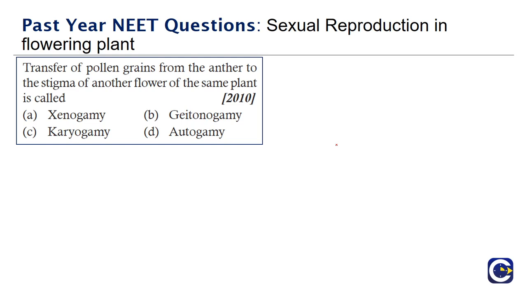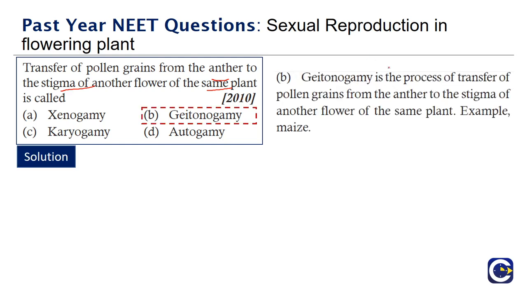Transfer of pollen grains from anther to the stigma of another flower of the same plant is called: xenogamy, geitonogamy, karyogamy or autogamy. By definition, pollen grain transfer from the anther to the stigma of another flower of the same plant, that is, the same species and the same plant, but through different flowers, is geitonogamy. Geitonogamy is the process of transfer of pollen grains from anther to the stigma of another flower of the same plant. Example is maize.